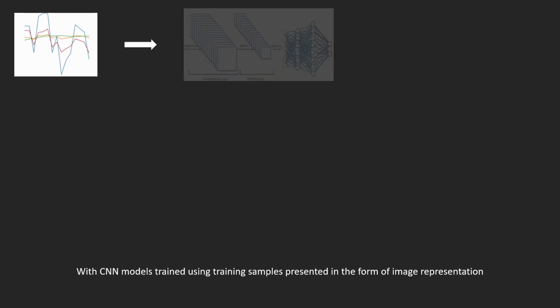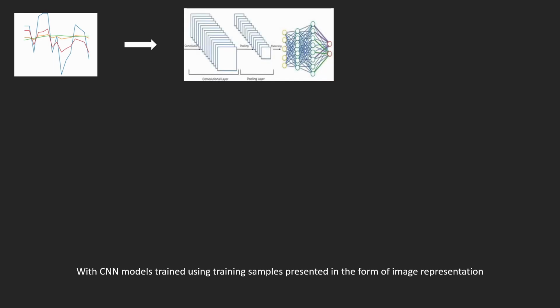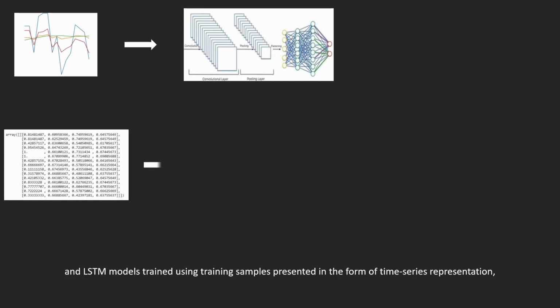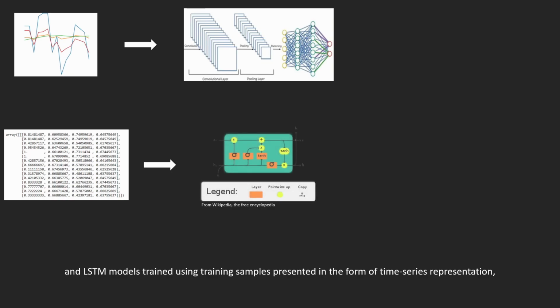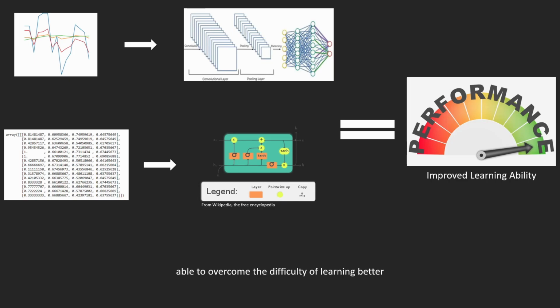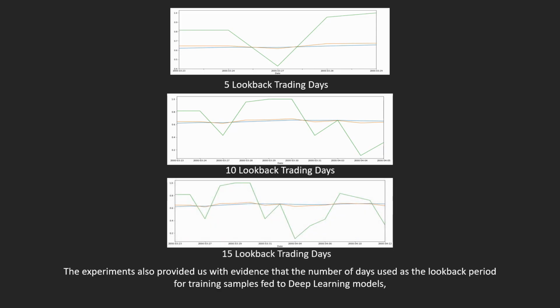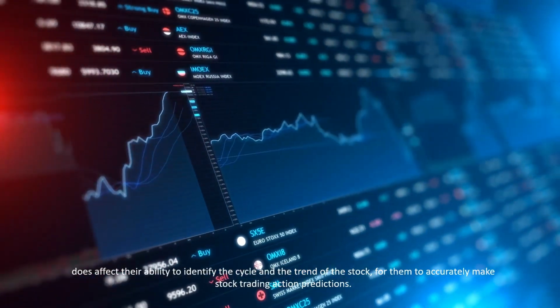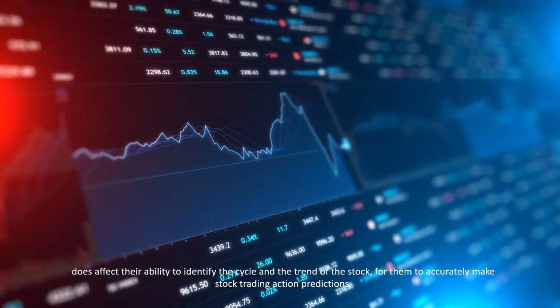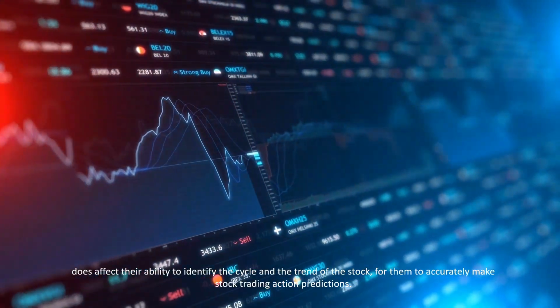CNN models trained using training samples presented in the form of image representation, and LSTM models trained using training samples presented in the form of time series representation, are able to overcome the difficulty of learning better. The experiments also provided us with evidence that the number of days used as the look-back period for training samples fed to deep learning models does affect their ability to identify the cycle and the trend of the stock for them to accurately make stock trading action predictions.